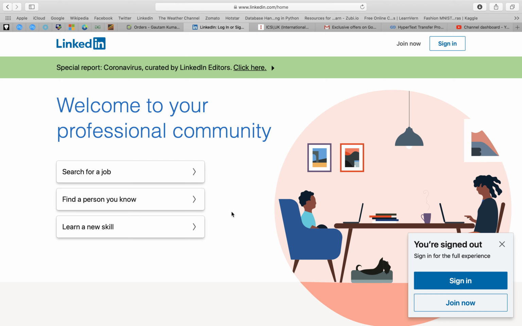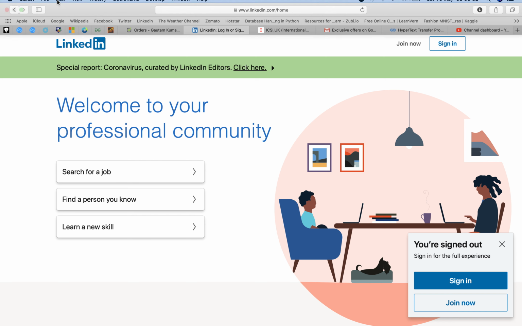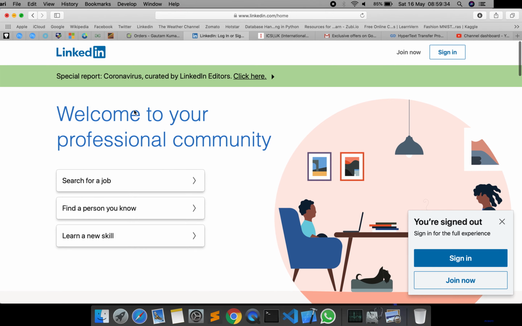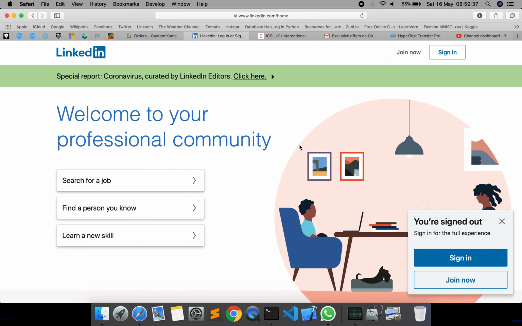Okay, so as you can see, I have directly opened my LinkedIn website on my browser, and it is better to use on a browser though it has a mobile app as well. Fine, but it is suggested to download the original LinkedIn app, not the light version of LinkedIn. Fine. So first of all, what is LinkedIn?